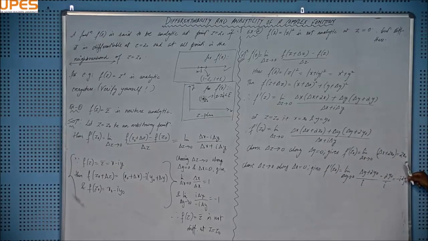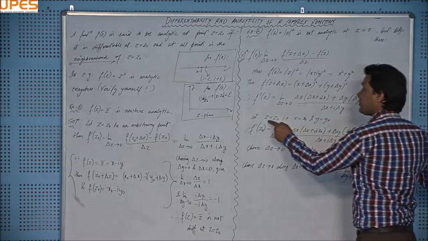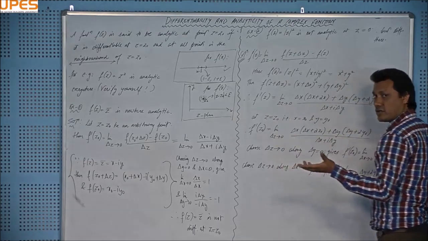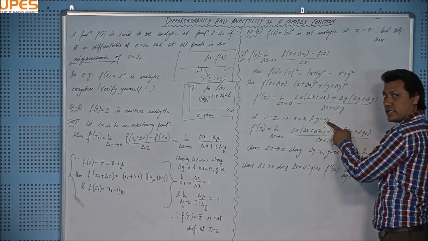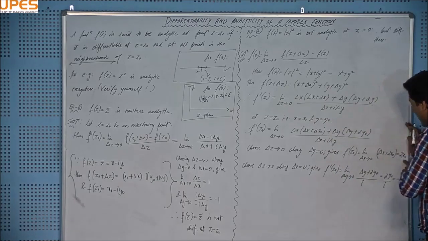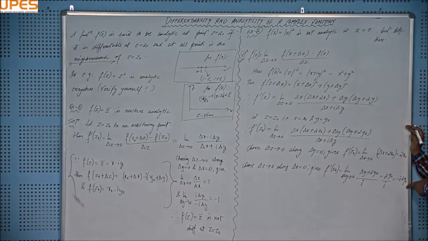You can see that this is twice of x naught, this is minus eta times twice of y naught, and obviously this is a real number because x naught, you can see from here, z equal to z naught means x naught plus eta y naught. X naught is real, y naught is also real, right? Okay, so this is a real number and this is a complex number, right? And a real number cannot be equal to a complex number, right? We are having eta here, and in case you want them equal, obviously in that case it has to be 0, because putting x naught equal to 0 and y naught equal to 0 will produce 0 equal to 0. That will be the only possibility, right?